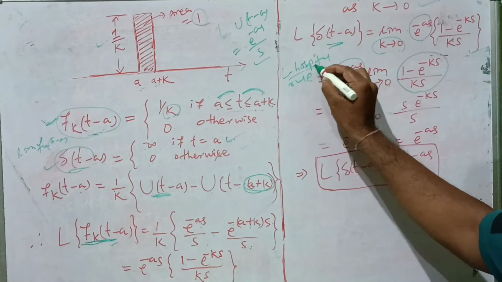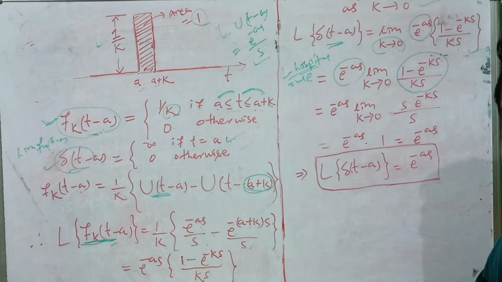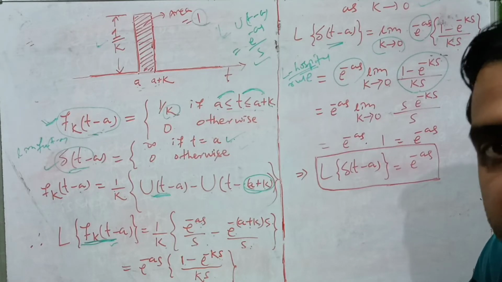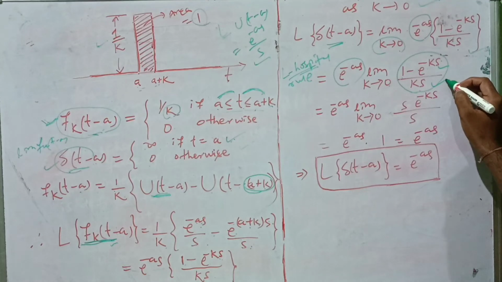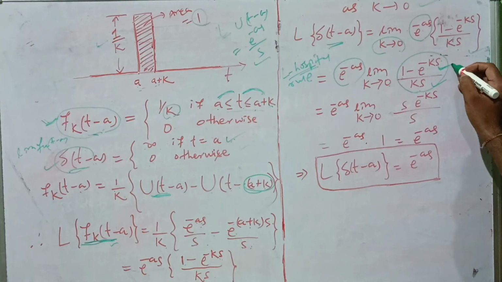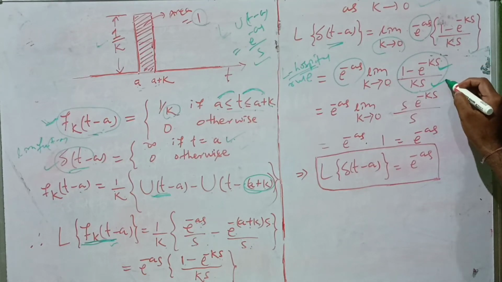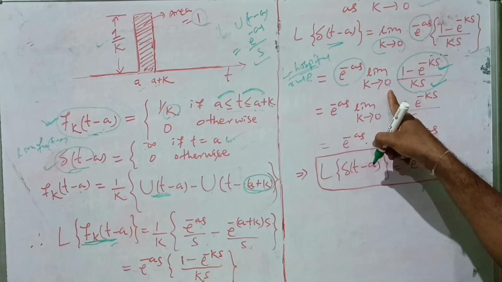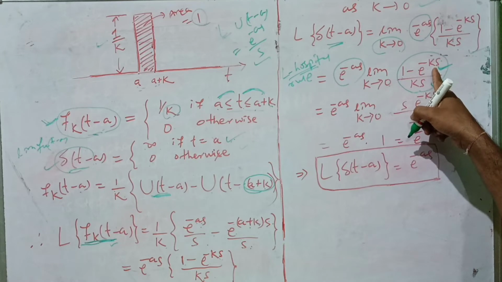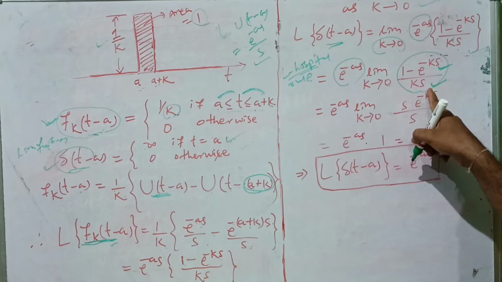L'Hospital rule. So what is L'Hospital rule? We know that we have to differentiate numerator and denominator separately. As k tends to 0, with respect to k, we have to differentiate numerator and denominator separately.